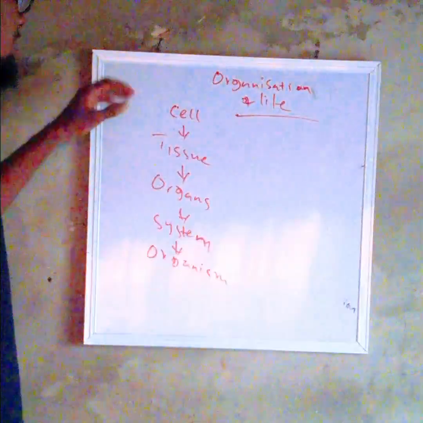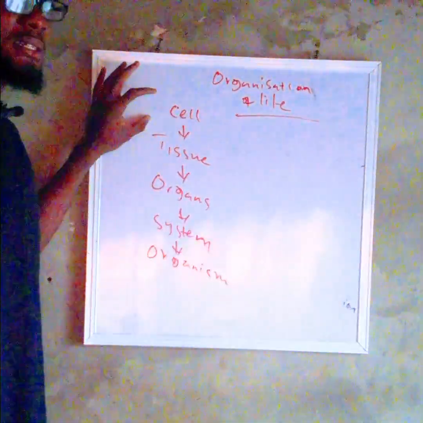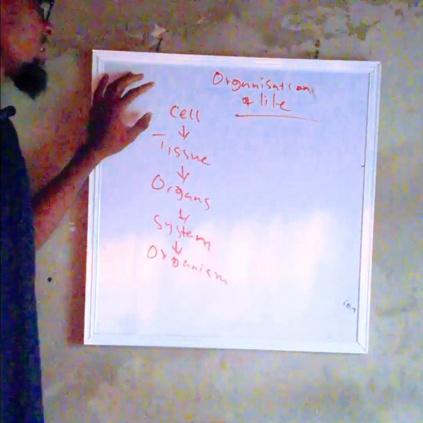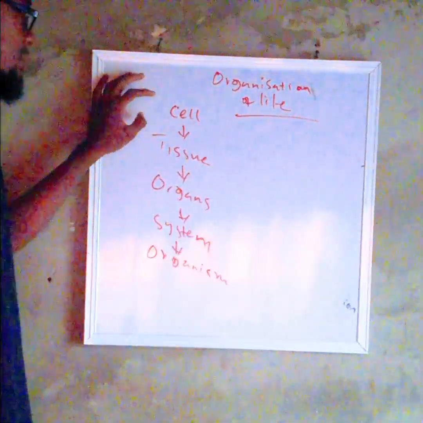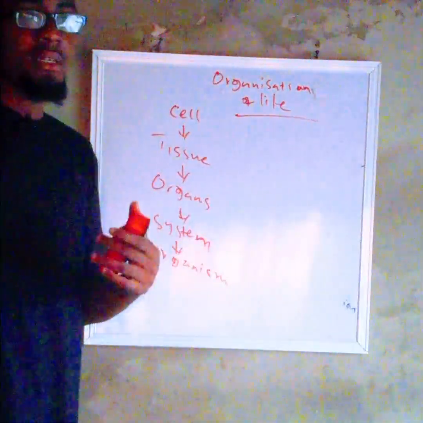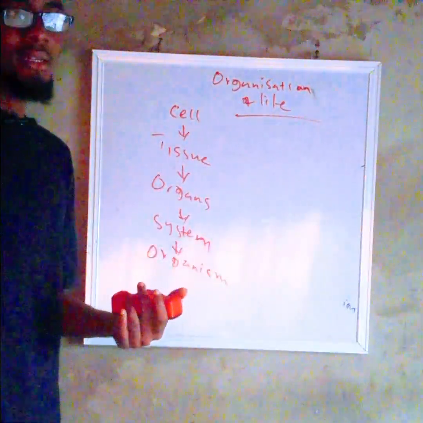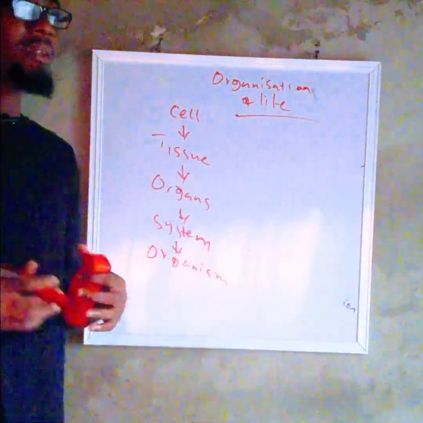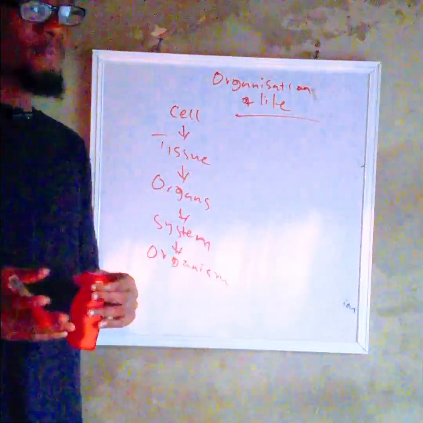Now, each of these levels has organisms that live in them. For instance, we have bacteria. Bacteria live as a single cell. Some protists live as a colony of cells, that is, many cells come together to form a colony. That does not mean that the organism is multicellular.